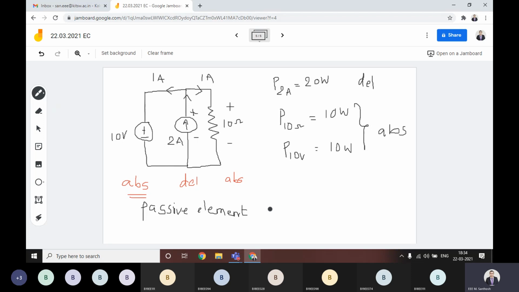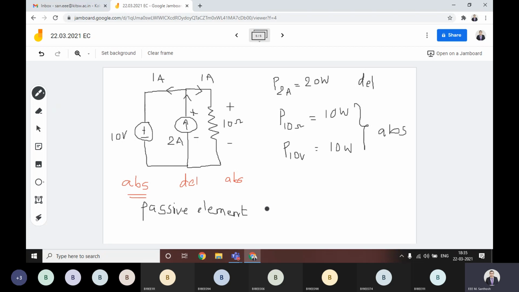Sir, if in the question they ask to find out the power delivered by this 10 volts voltage source, what do we have to write? That is based on your assumption. There are multiple options.